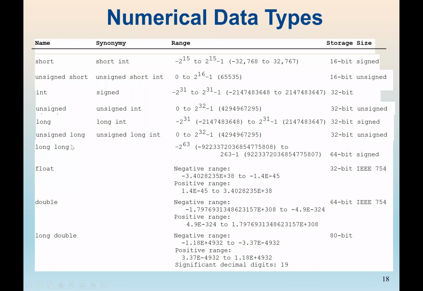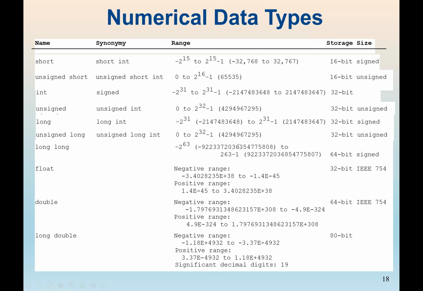So these are all the numerical data types in C++. We have short and unsigned short, which is not common. We don't use it much. Now, the difference between all these data types, for example short, unsigned short, int, and long long, is that they are all whole numbers, but the difference between them is the size. So we can say long long is the largest.